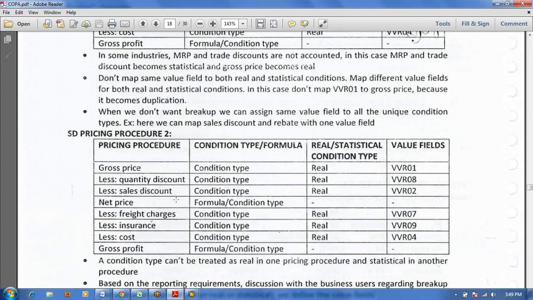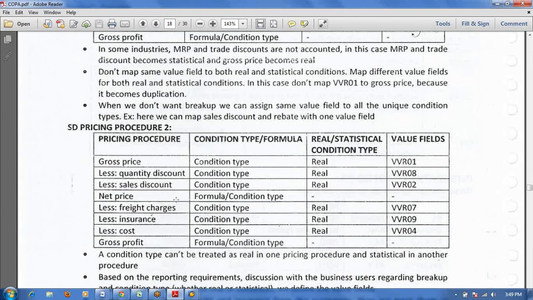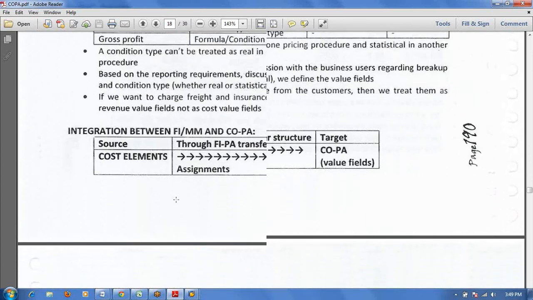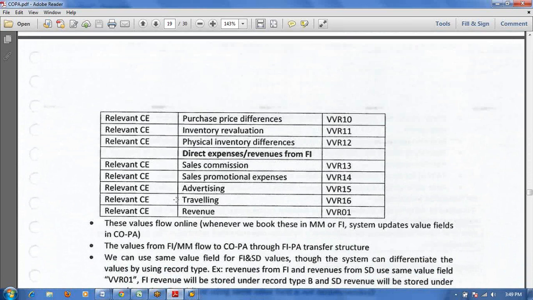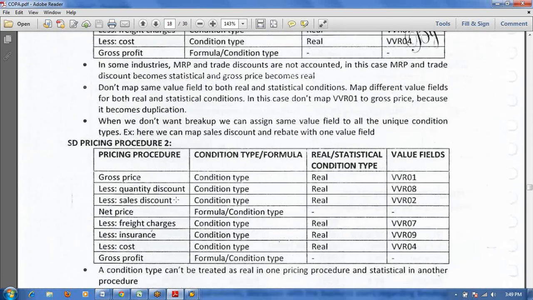When will it update? At the time of sales order settlement, the values will update in COPA. Till the settlement, it won't update any value, either delivery or billing. At delivery and billing time, the values will update at sales order level. That means the sales order will carry the cost and revenue. At sales order settlement time, the values will update in COPA. Till that, any values will not flow to COPA.